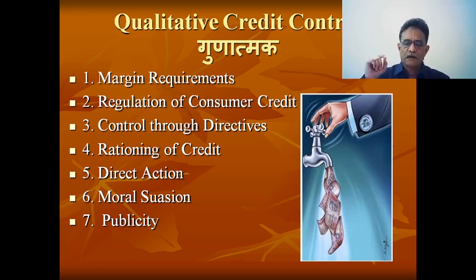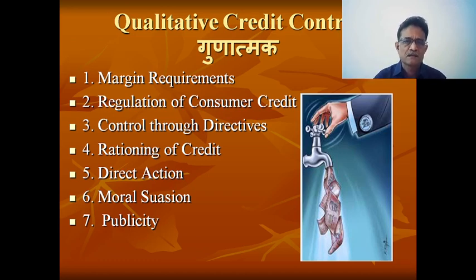Or if the RBI observes that there is a continuous growth in the prices of selective commodities, the prices of cement are increasing, the prices of iron are increasing, the prices of sugar are increasing, then naturally the RBI can send a direct notification: don't provide loans against the stock of sugar, don't provide loans and advances against steel, don't provide loans to purchase shares also. So in this way, the RBI can control it through directives. They can control, or they can ration it.